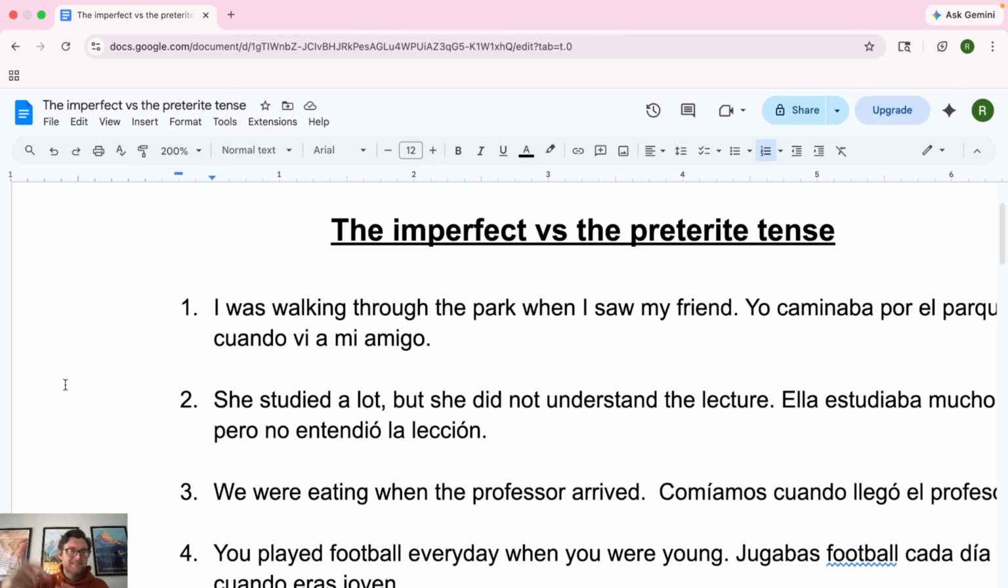Listen to it and take note of when people use the imperfect, when people use the preterite, and see if it aligns with kind of what you've learned to this point.